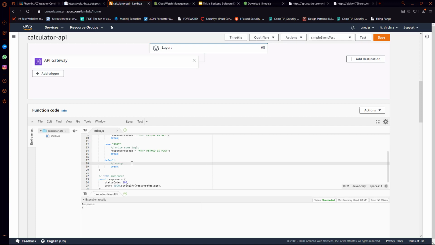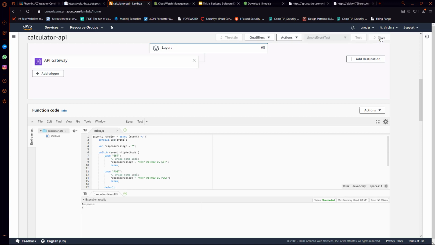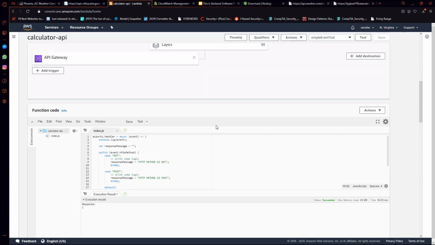Now for the no-op, what we want to say is the response message is equal to "HTTP method is not supported." Okay, so now that we have all of our code changes, we're going to save this function, and then we're going to go to Postman and play around with some of these HTTP methods to see what we actually get back.